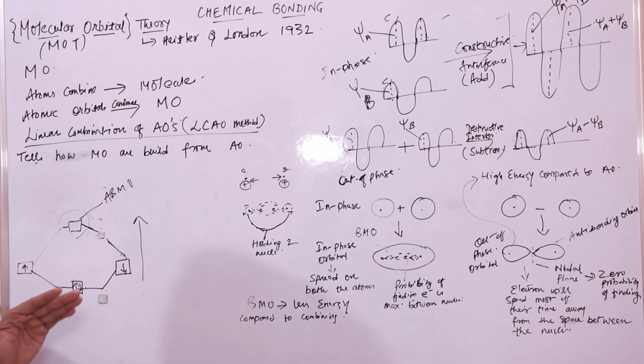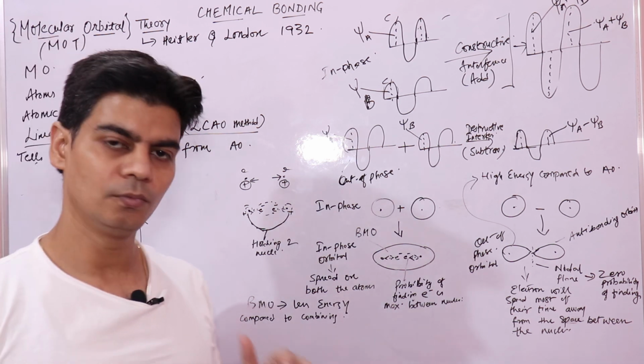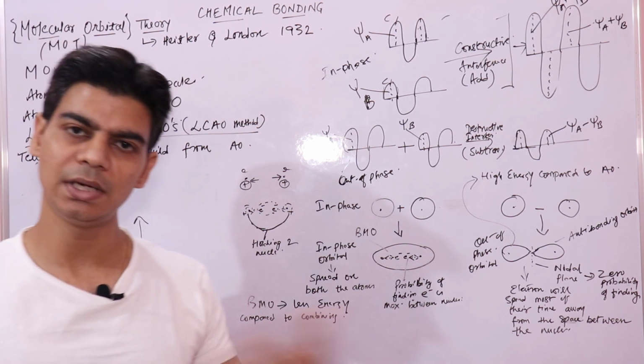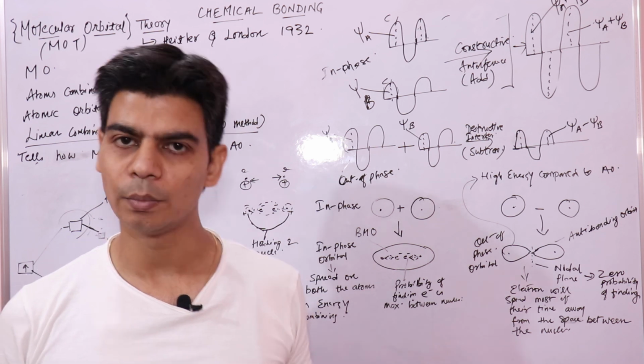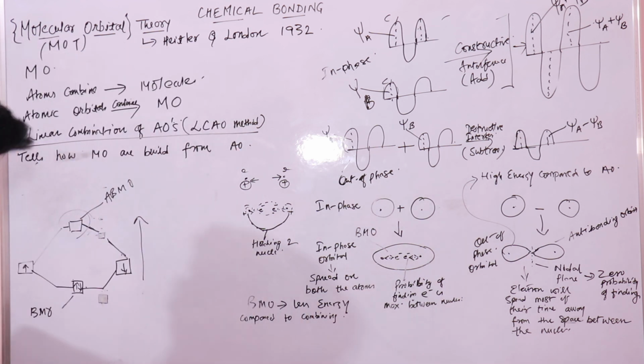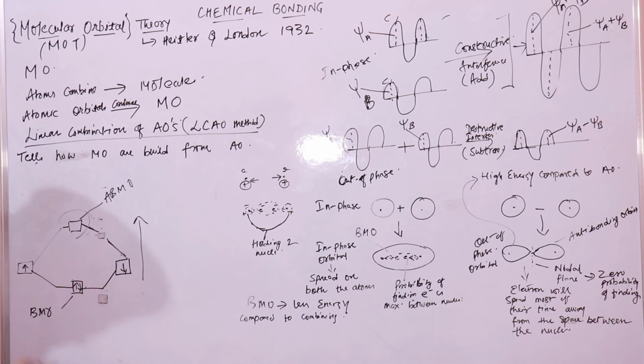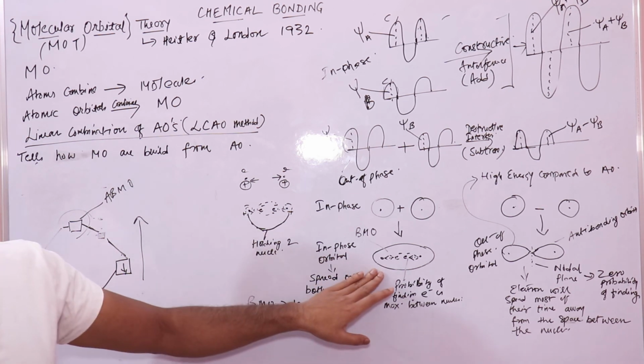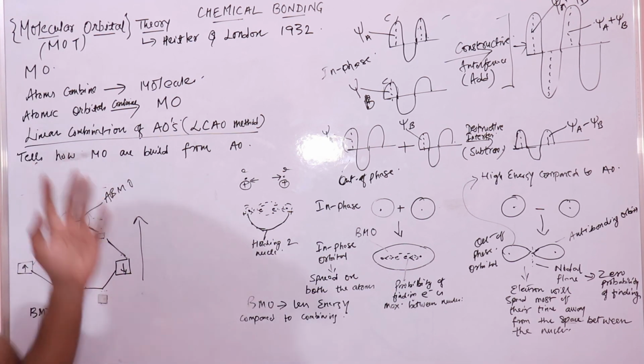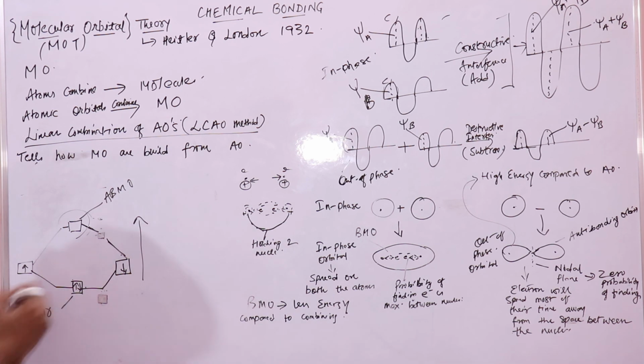So like I said, we can fill up electrons in molecular orbitals like we do in atomic orbitals. When you fill up, electrons will first go in the molecular orbital of lower energy, like we were doing in atomic orbitals. So the first electron will come here. This represents your higher energy orbital.